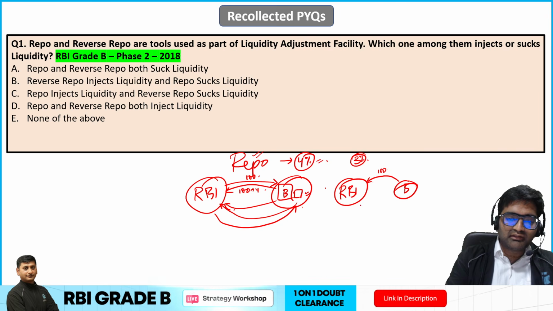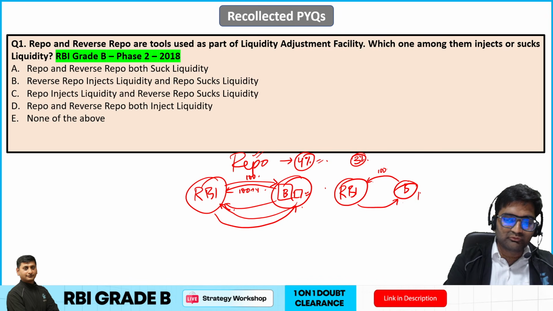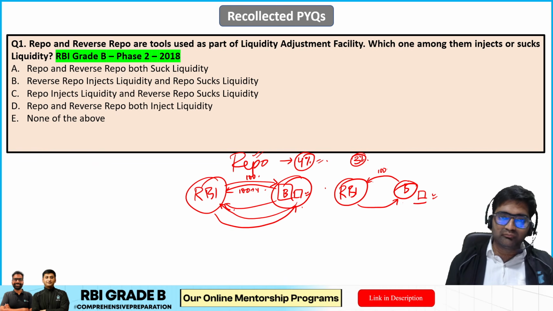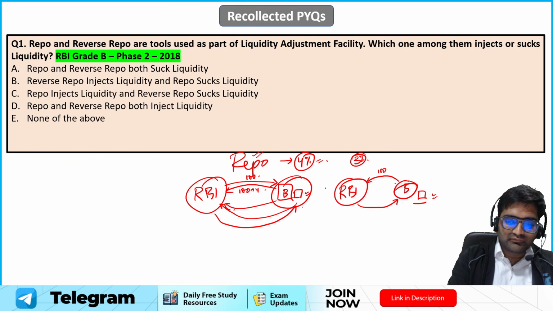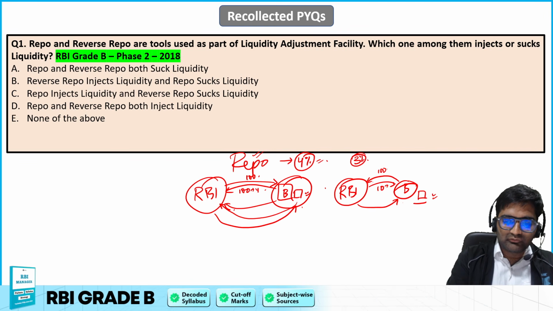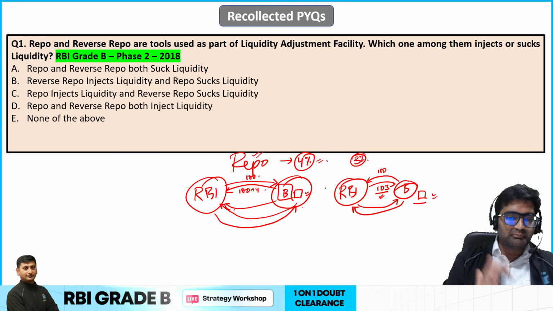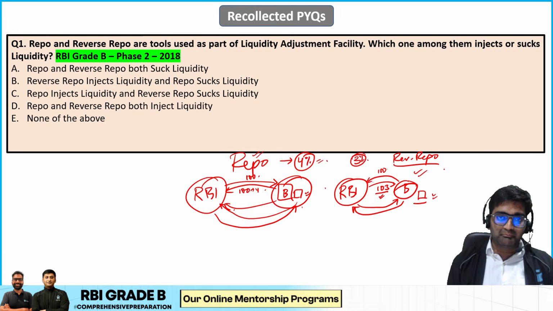Now this is given, and then RBI gives some collateral that, okay, I will pay this money back. Till then, keep this collateral. If I am unable to pay it at the right time, you can use this collateral, mostly government securities, and extract the money. So bank will take those things, and then when RBI returns that money, let's say this is also happening on an overnight basis, 103 is returned back, then this collateral is again returned back. So that is a sort of a reverse repo, reverse of what happens in the repo, isn't it? And again here collateral is also involved, so that's called reverse repo, right?